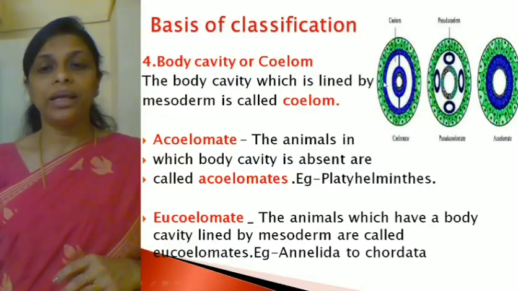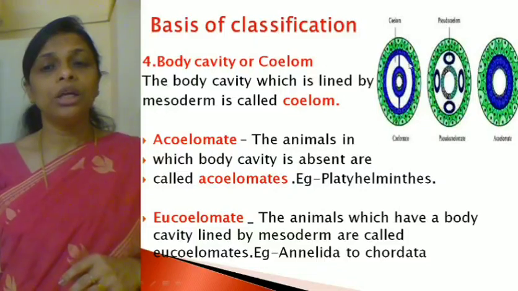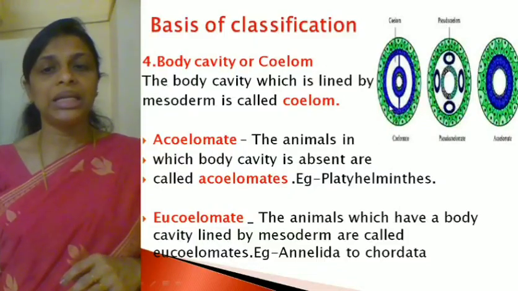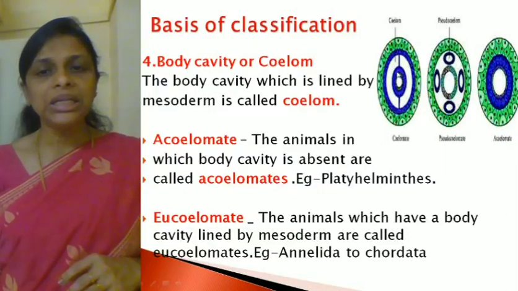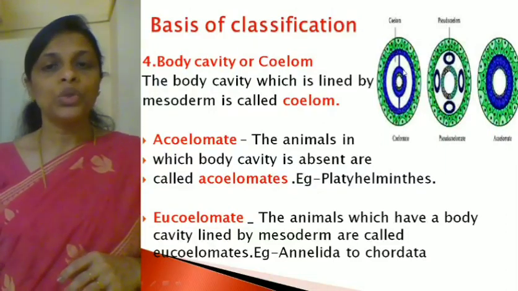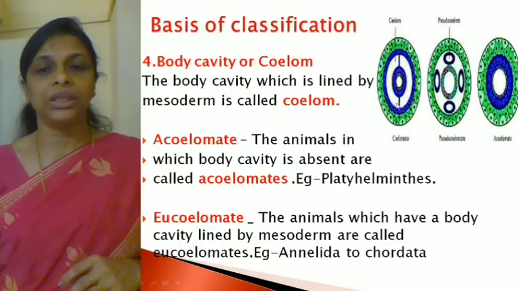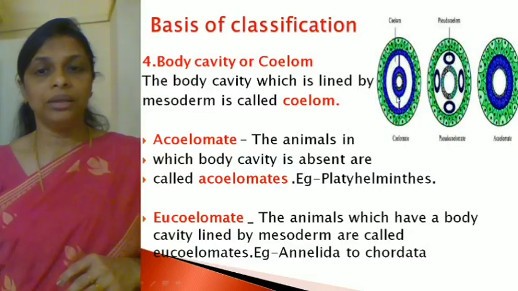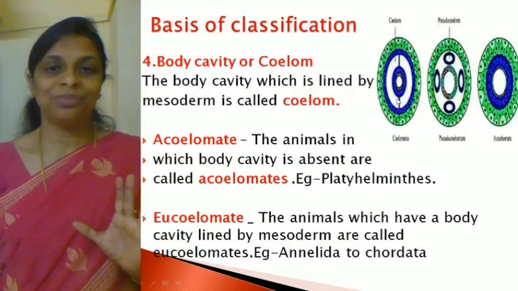Now, in this diagram, the first diagram, you can see the outermost layer is the ectoderm. Here you can see the mesoderm. Look at the cursor. This blue line is the mesoderm and the inner blue line is the endoderm. So in between endoderm and mesoderm, you find a cavity which is not colored, and this cavity is a true body cavity. Hope it's clear.